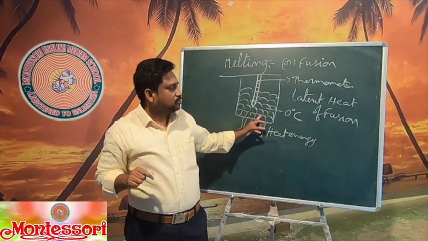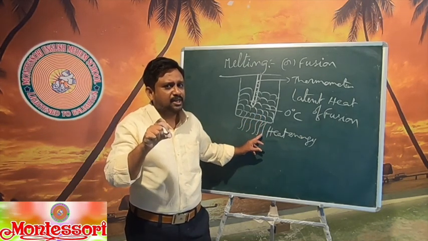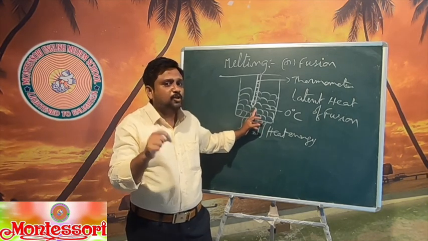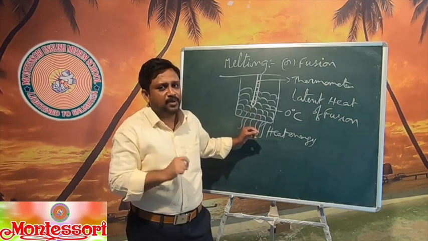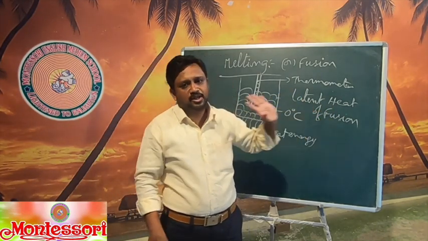Here also, at 0 degree centigrade ice, if you give heat energy, it is only utilized to convert solid to liquid but not to increase the temperature. That heat energy is called latent heat of fusion.